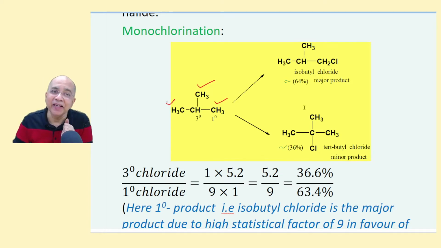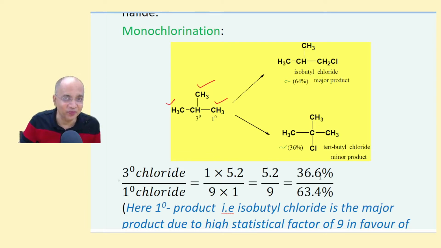And how did it happen? It happened only because of the statistical factor 9, and most importantly, chlorination is less selective, and on a per hydrogen basis, even 3 degree is only 5.2 times faster than 1 degree. So the cumulative effect, 9 for the statistical factor for 1 degree, and the reactivity factor for 3 degree only 5.2, made the 1 degree halide the hero. This is the 1 degree halide being the hero and the 3 degree halide being the zero, which never is the case with any other example. You won't find such an example anywhere.